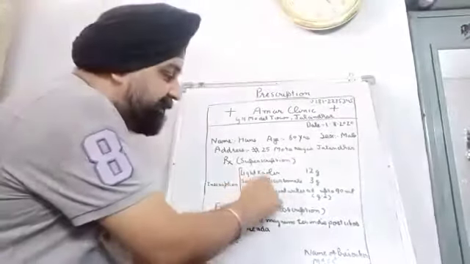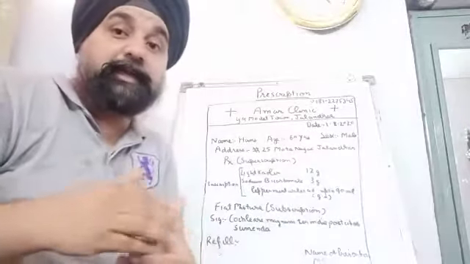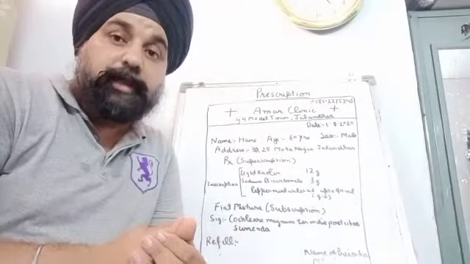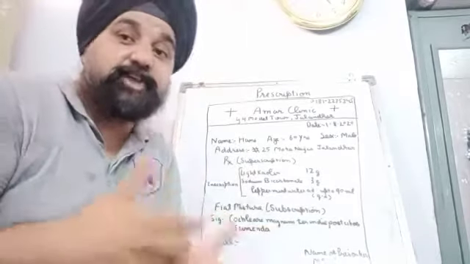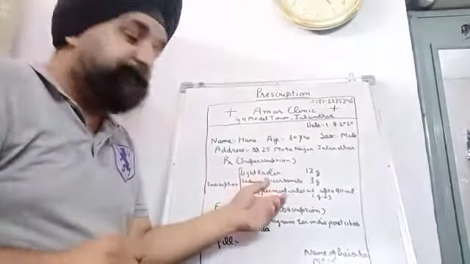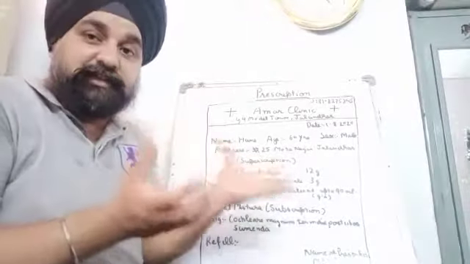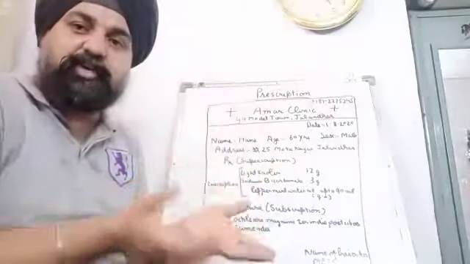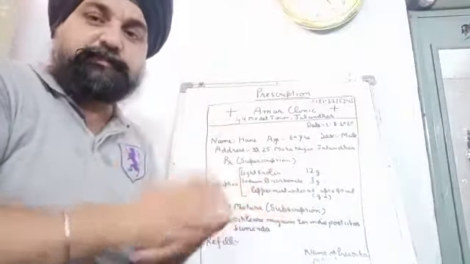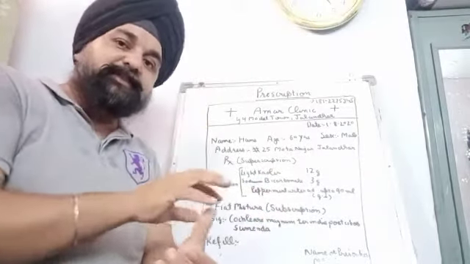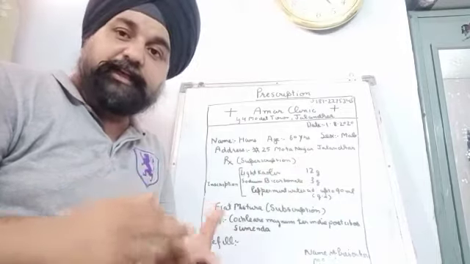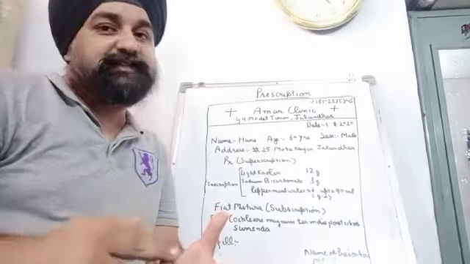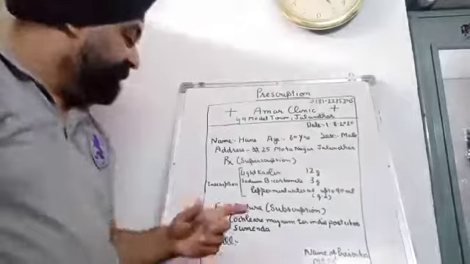The second ingredient, sodium bicarbonate, may act as an adjuvant, which enhances the taste or the action of the drug. The last, peppermint water, is basically the vehicle in which these ingredients are either dissolved or dispersed. So inscription consists of active ingredient, adjuvants, as well as the vehicle.